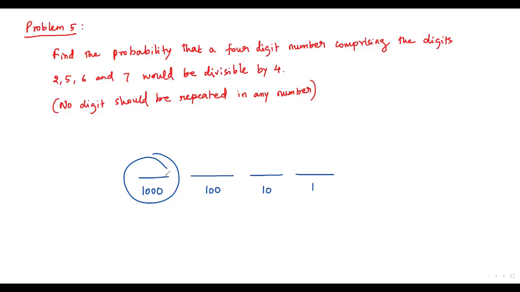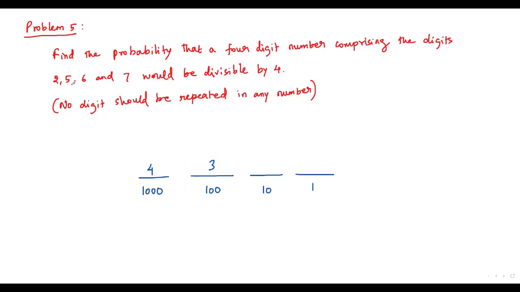Okay, in thousands place, how many options do we have? We have 4 options. That is, we can fill one of these 4 digits. So let me write 4 over here. Even though we have 4 options for the thousands place, only one of these 4 digits can be filled over here. And for this one, we have the remaining 3 digits. So we have 3 options for this one, because the digit which has been used in thousands place cannot be considered for this place, because no digit should be repeated in any number.